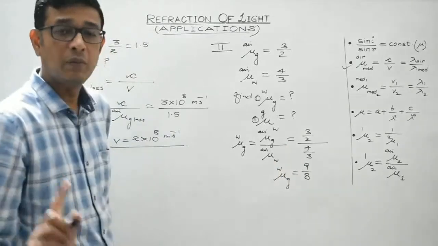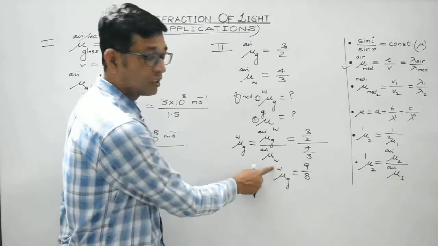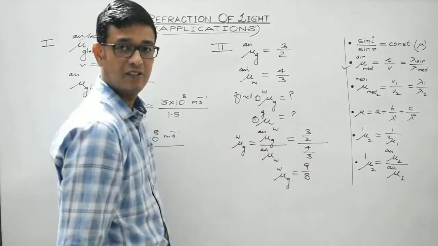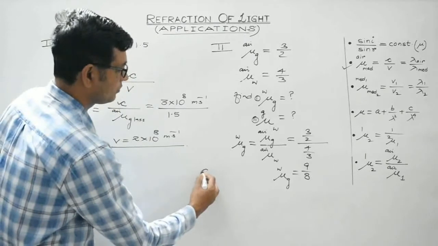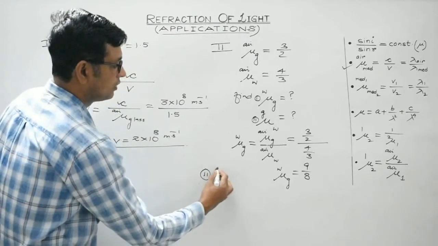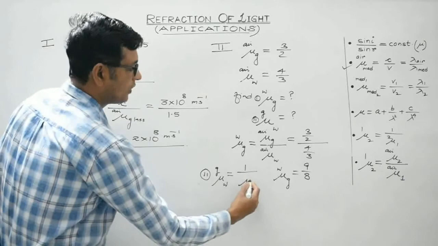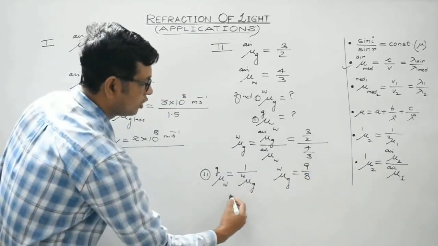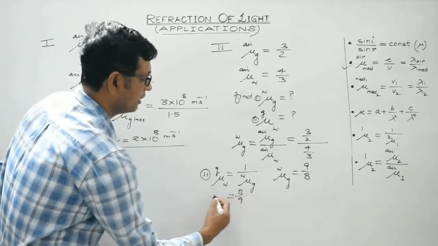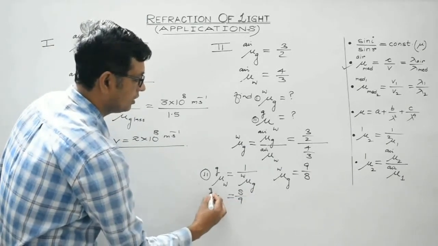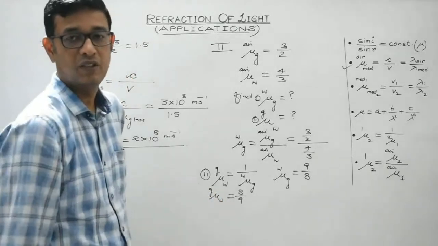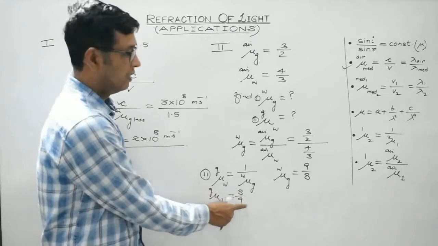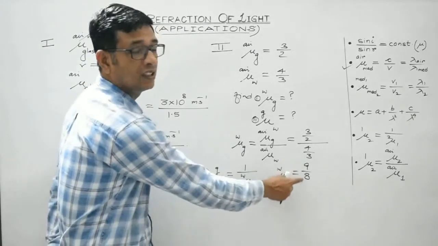So students, always remember, glass over air is denser, water is rarer. So refractive index of denser with respect to rarer would always be greater than 1. Fine. On the other hand, refractive index of water with respect to glass will be equal to the reciprocal of refractive index of glass with respect to water, from this particular formula. So what do you get? It will be equal to 8 by 9. So water is the rarer medium, glass is the denser medium. So refractive index of rarer with respect to denser is always less than 1. Refractive index of denser with respect to rarer is always greater than 1.